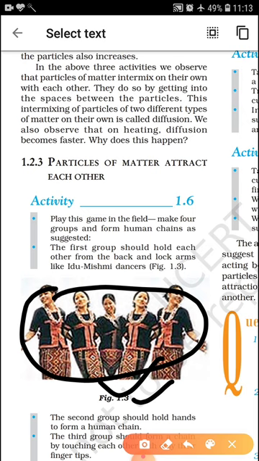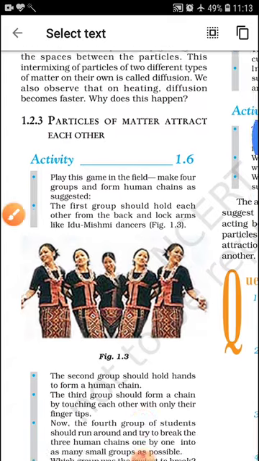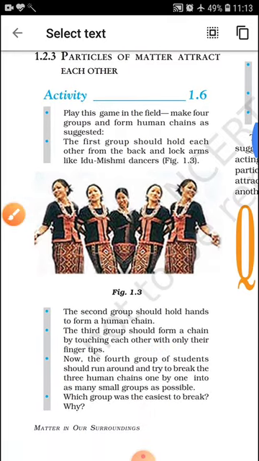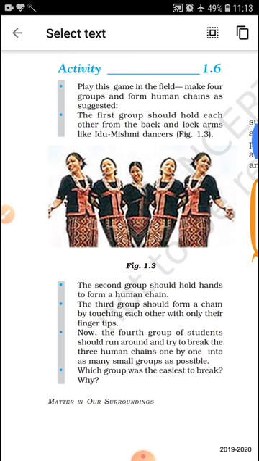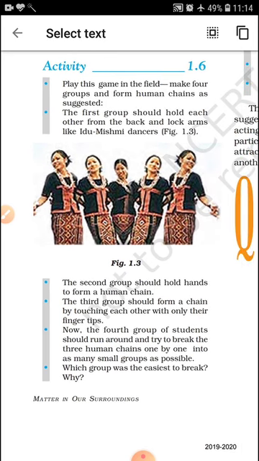In a classroom, we make 4 groups. The first group should hold each other from the back and lock arms like Jhumelo dancers. The second group should hold hands to form a human chain. The third one should form a chain by only touching each other. Now the fourth group of students should run around and try to break the 3 human chains one by one into as many small groups as possible.